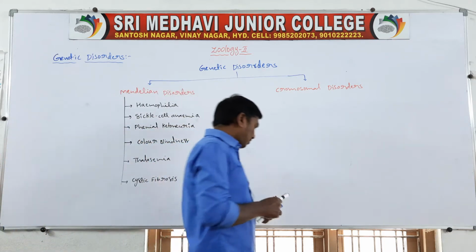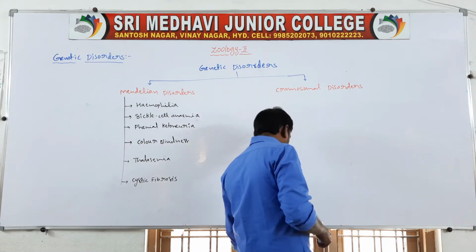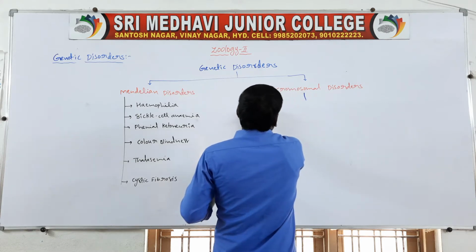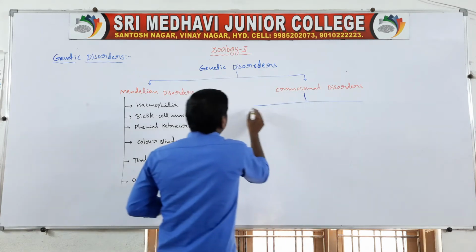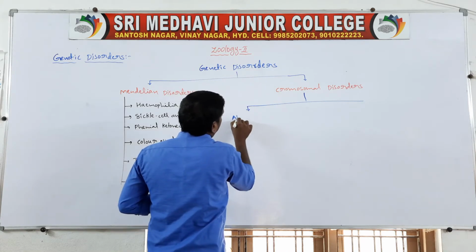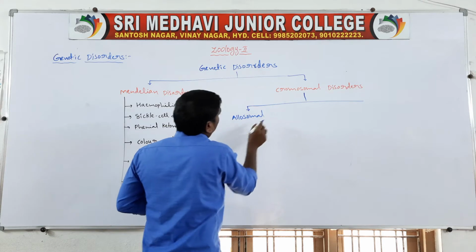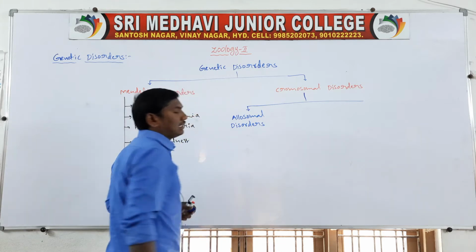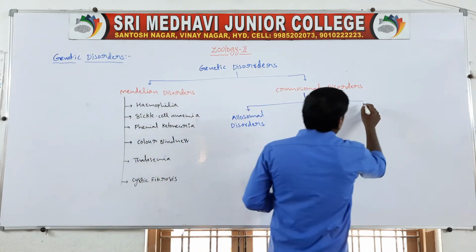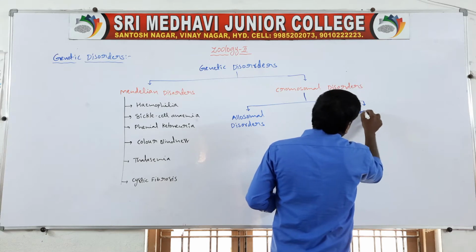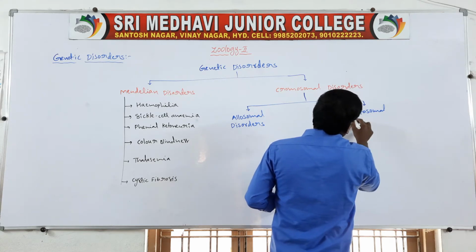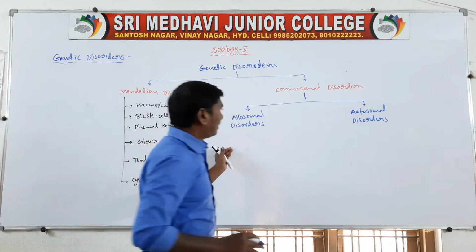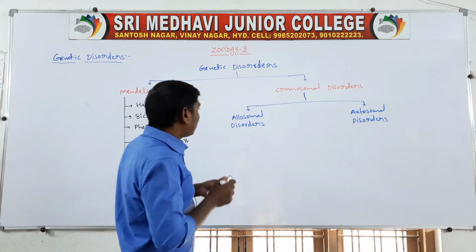Next one, chromosomal disorders. The chromosomal disorders are of two types. One type is allosomal disorders, next autosomal disorders. The first one is allosomal disorders.